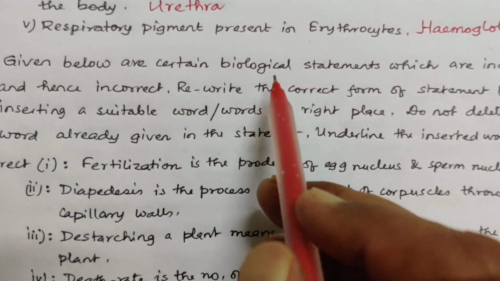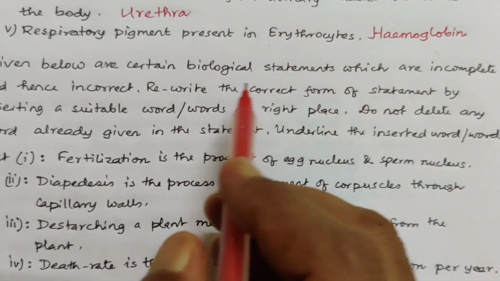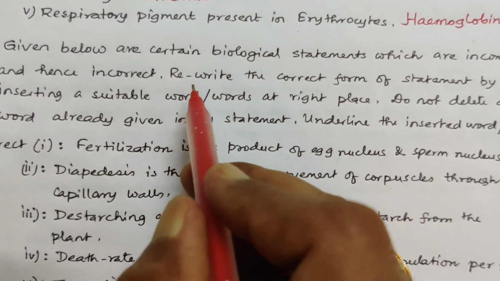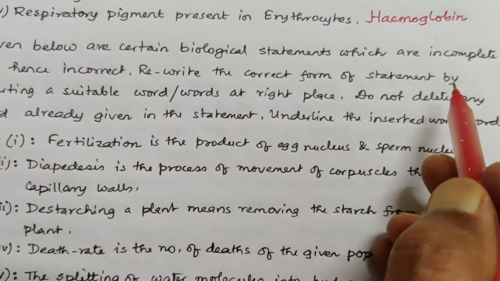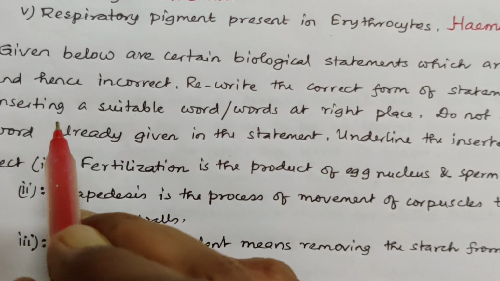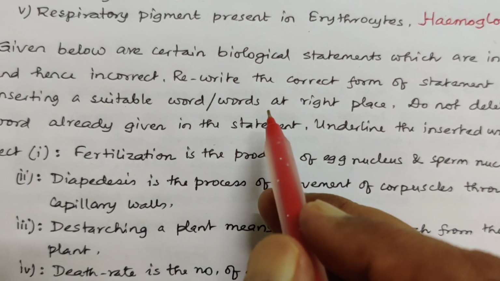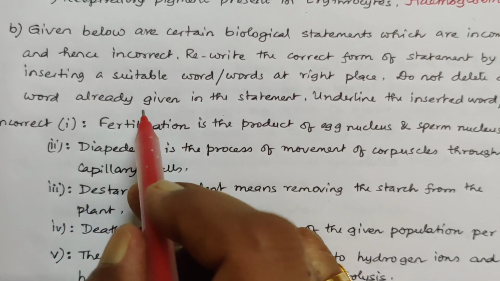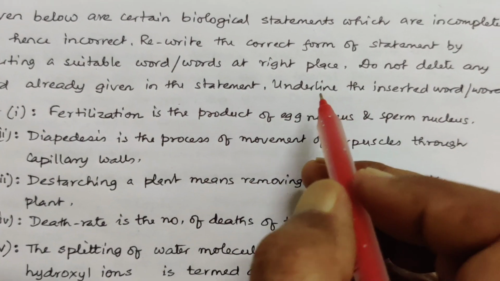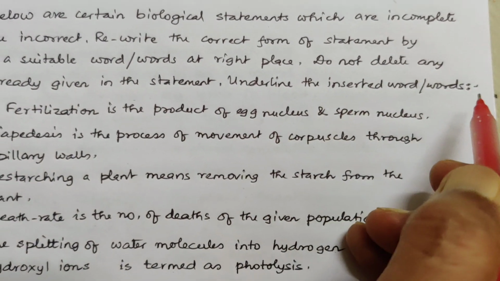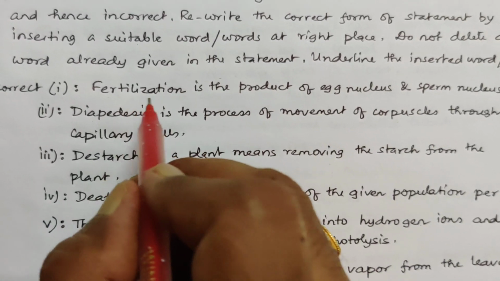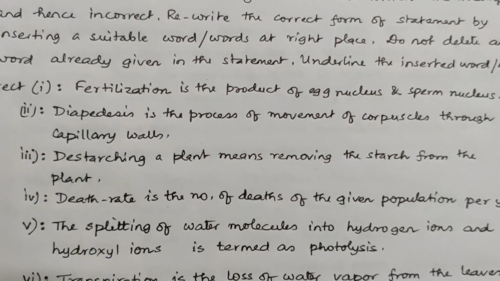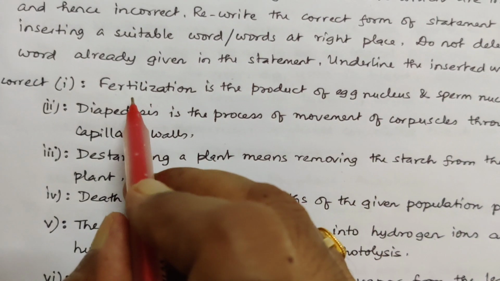Given below are certain biological statements which are incomplete and hence incorrect. So rewrite the correct form of the statements by inserting a suitable word or words at the right place. Do not delete any word already given in the statement and underline the inserted word or words. We will just write the answer, we will just put the word instead of copying because the space is less.